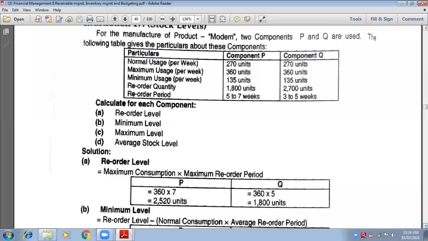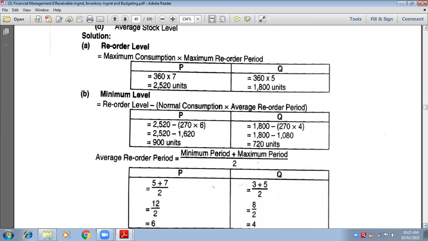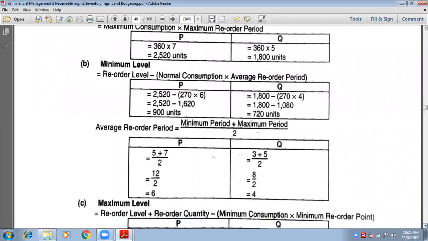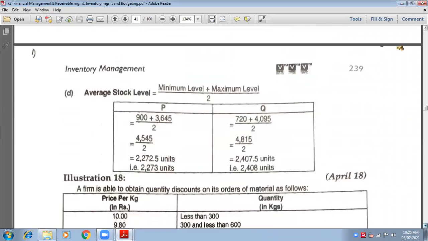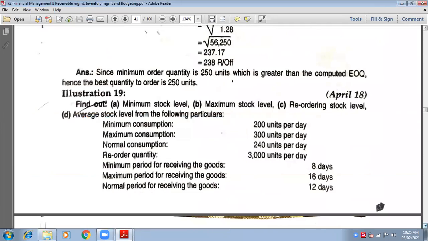Have we done these sums? Yes, have you done? Okay. So let us quickly begin with next sum.